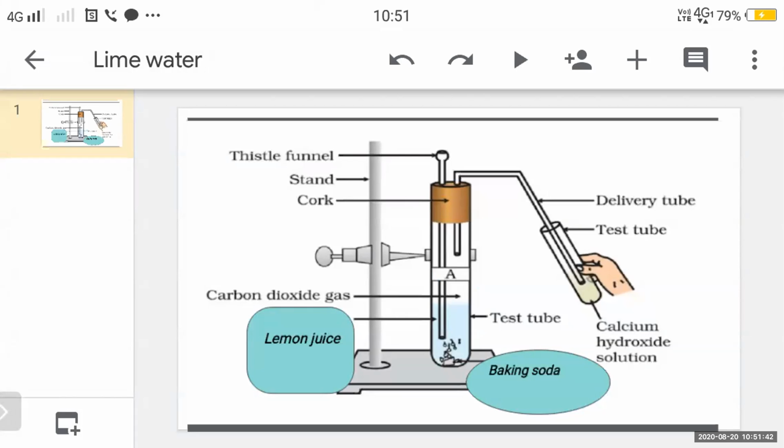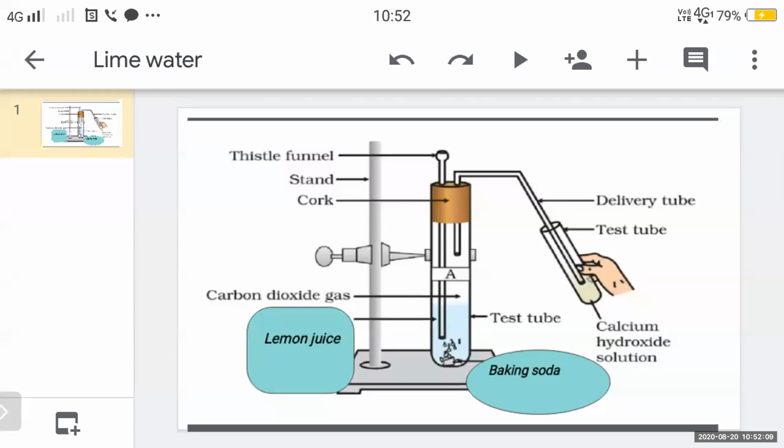Now, what we have to do, fit a bent tube in a rubber cork. Cork you can see here. It is labeled there, cork. You may be knowing it. Cork ball you use, for boys they use for their cricket purpose, cork ball. So that is nothing but the same thing. Fit a bent tube. Bent tube means little bent one. Take some lime water in a test tube and keep it handy in the hand.